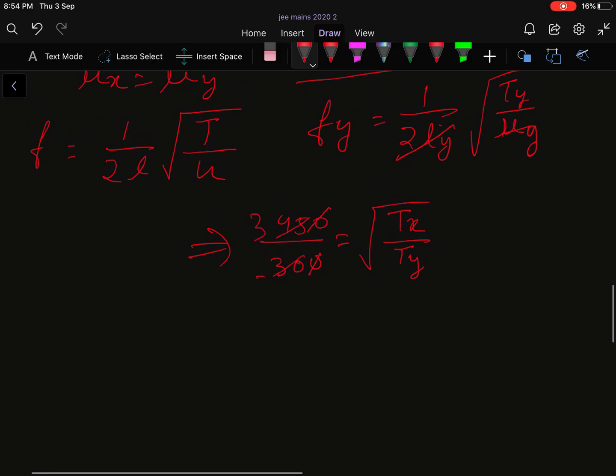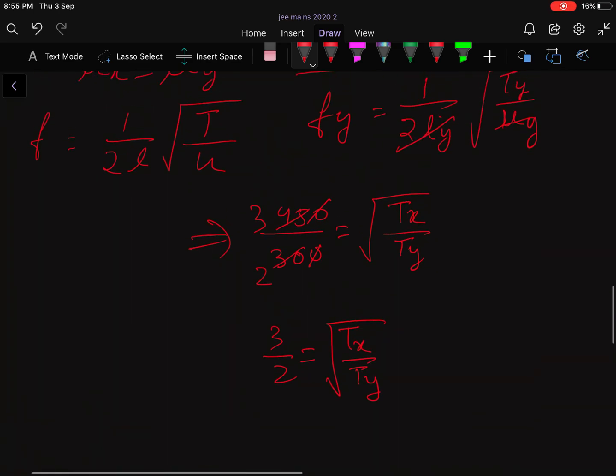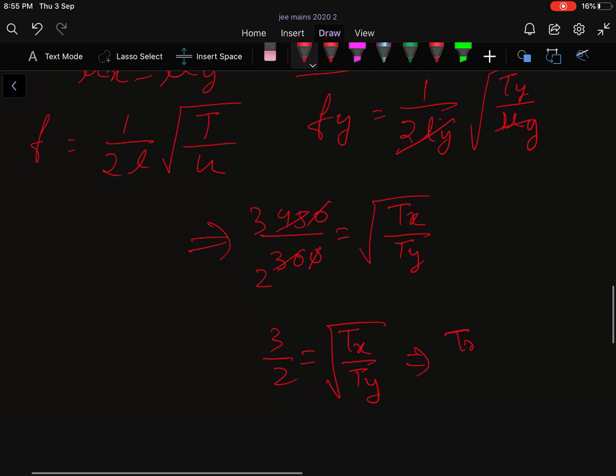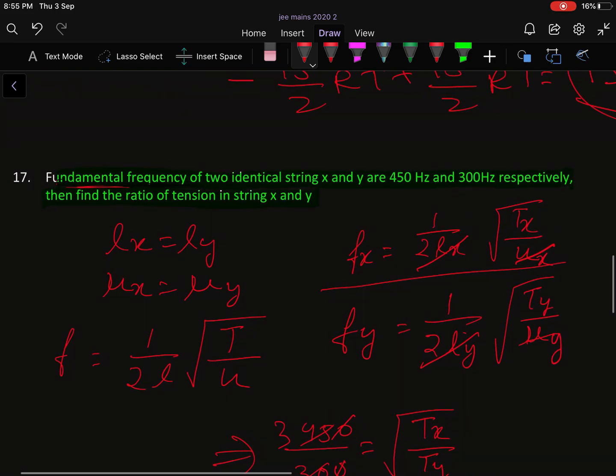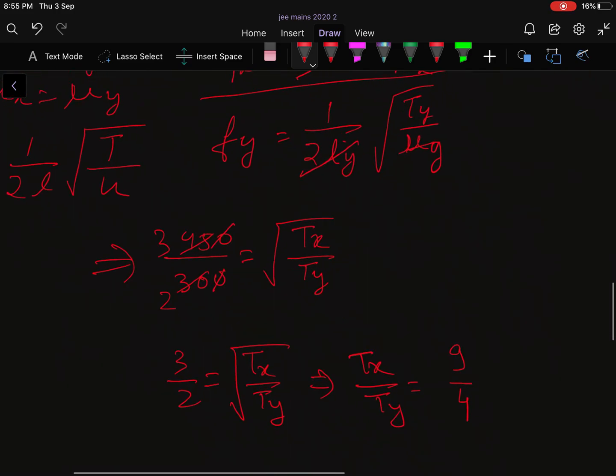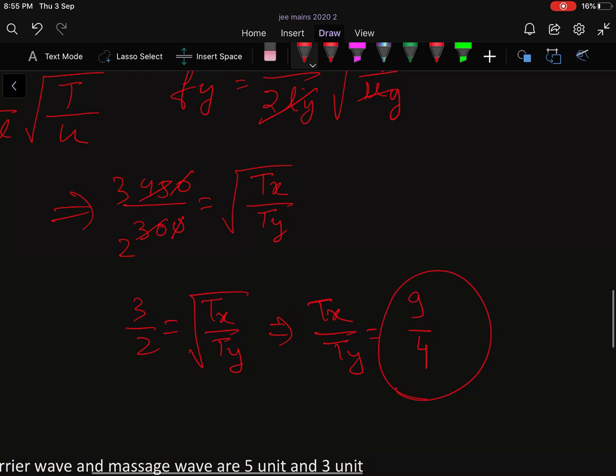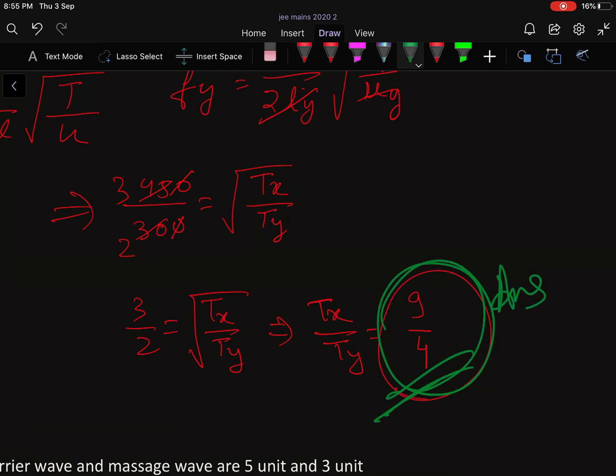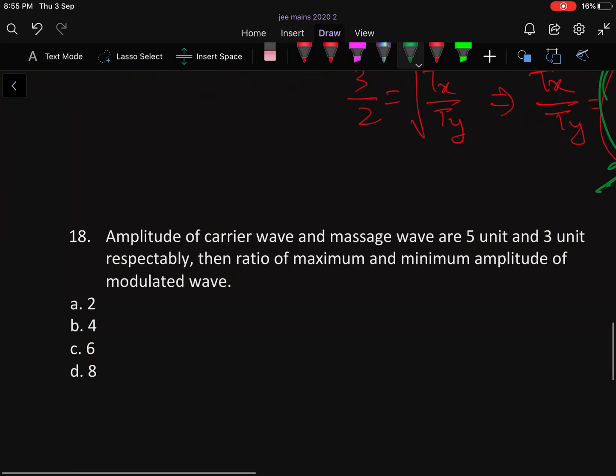Now square it. So 3 by 2 equals root of Tx by Ty. Squaring both sides, you will get Tx by Ty equals 9 by 4. They are asking the ratio of tension in x and y, so the answer will be 9 by 4. Okay, now moving to the next question.